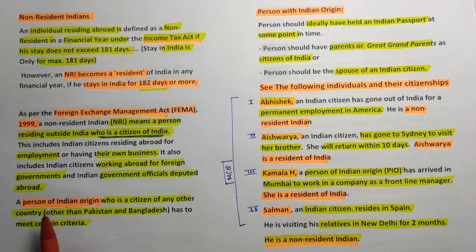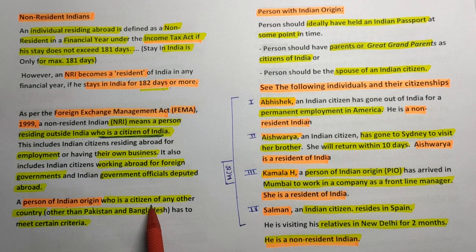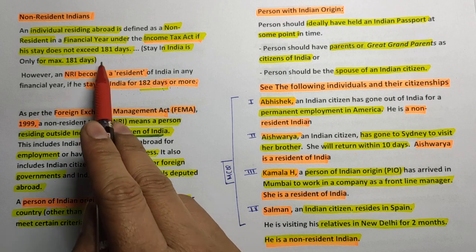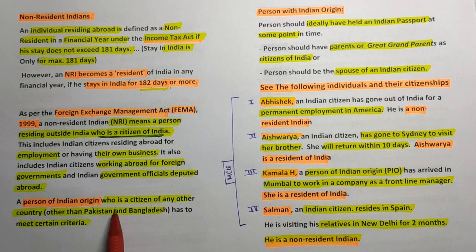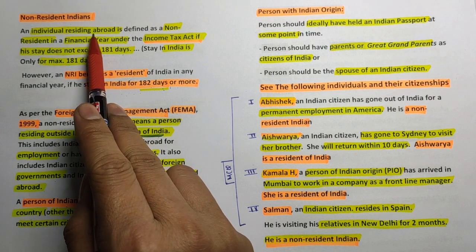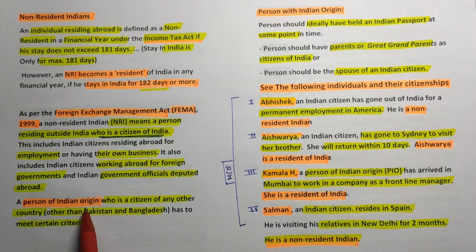For example, the person of Indian origin means who is the citizen of any other country. Remember, a person of Indian origin is not a citizen of India. The difference between NRI and PIO is very clear. An NRI is a citizen of India, but a PIO is not a citizen of India.